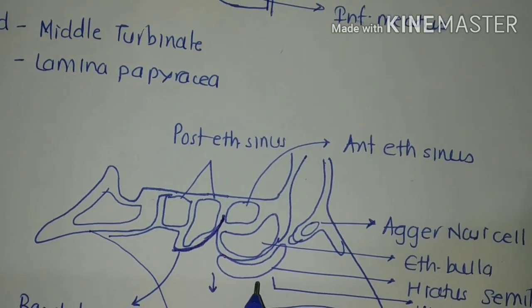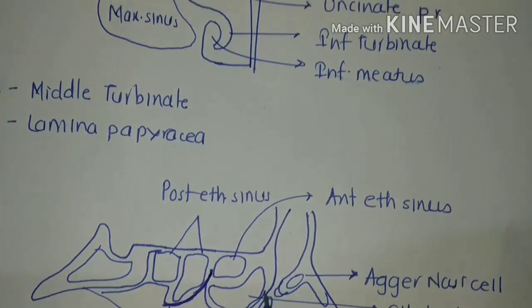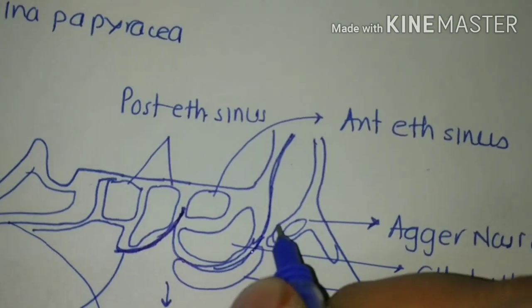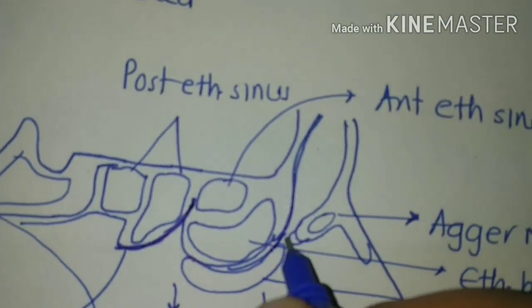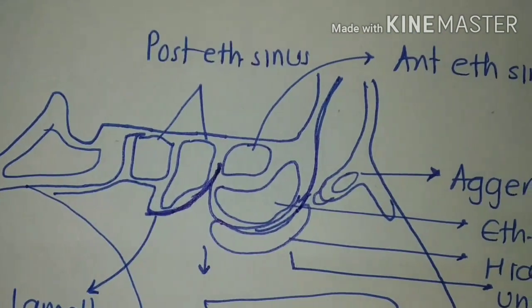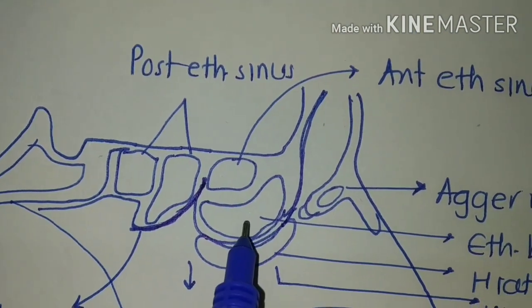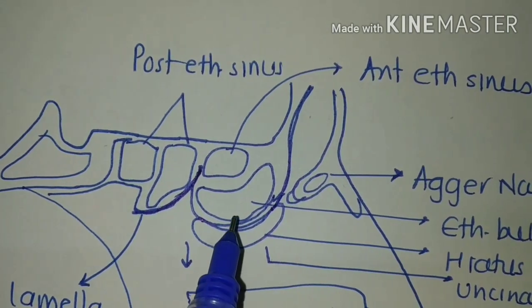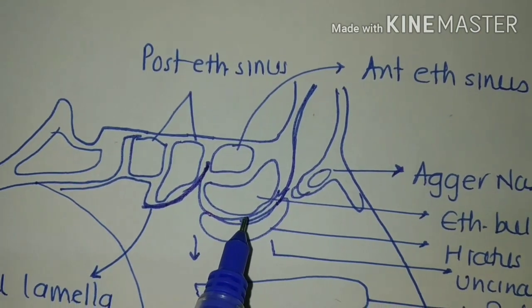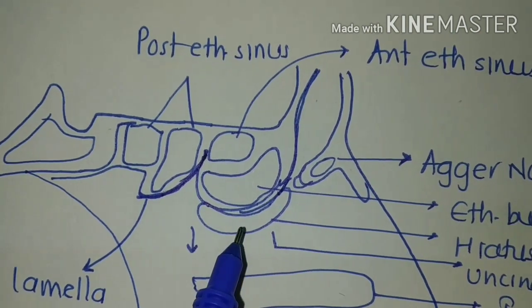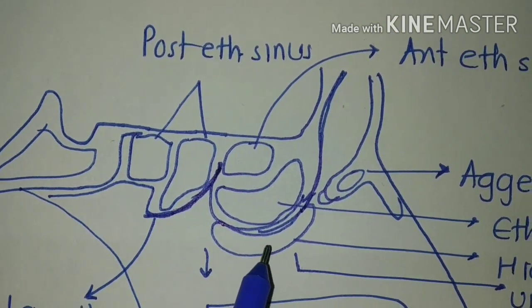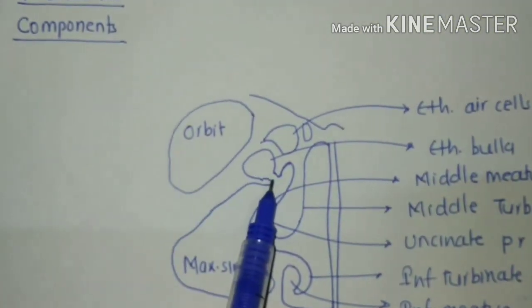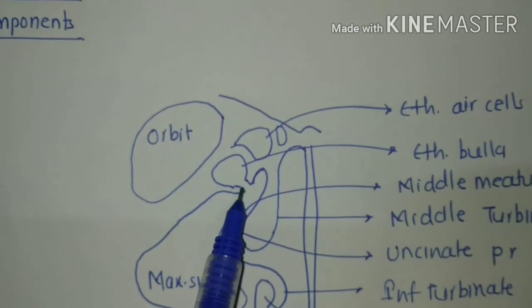Then the frontal recess, which is the drainage channel of the frontal sinus. So this is the frontal sinus, which drains into the hiatus semilunaris. So this is the frontal recess, the drainage channel of the frontal sinus. Then the bulla ethmoidalis, which we have already seen. Then the ethmoidal infundibulum, which is the funnel-shaped passage through which the anterior ethmoidal cells and the maxillary sinus drain into the hiatus semilunaris. And finally the maxillary sinus ostium, which is the drainage channel of the maxillary sinus.